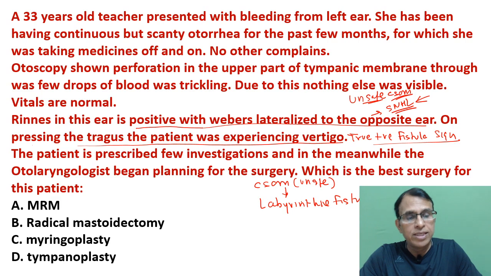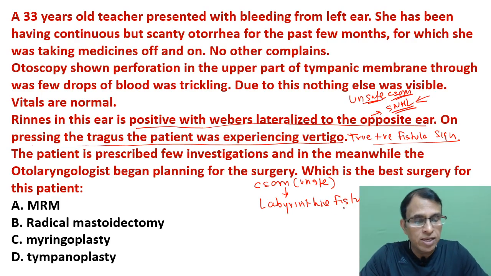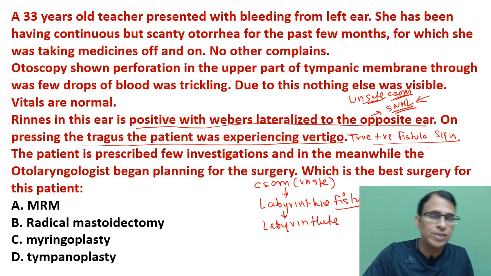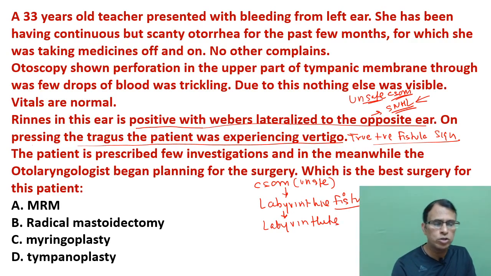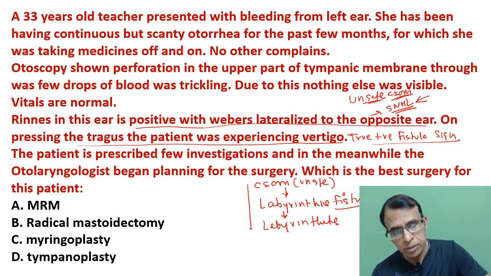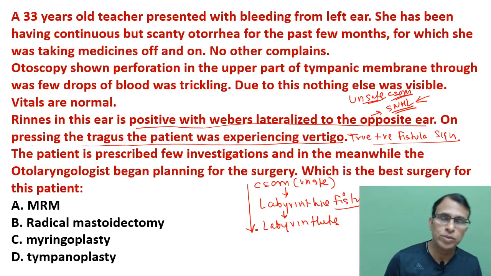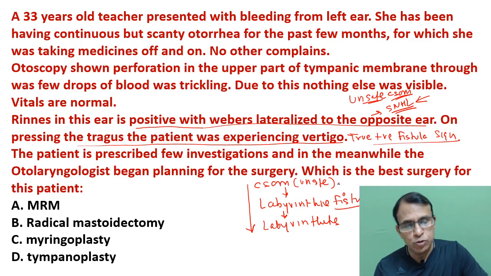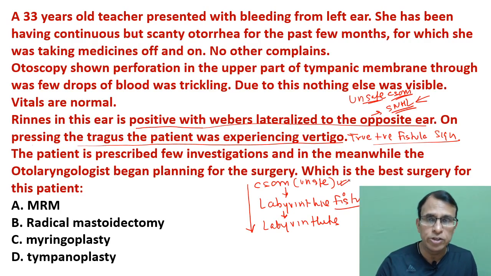That's why there is a true positive fistula test. Fistula will give you a fistula test, and because there is sensorineural hearing loss, some amount of labyrinthitis has also happened. Labyrinthitis is also happening. That's why there is sensorineural hearing loss. The inner ear is also affected somewhat because of the complication. So this is what is happening to this patient because of unsafe CSOM, right? And therefore, for unsafe CSOM, we all know MRM is the treatment of choice.